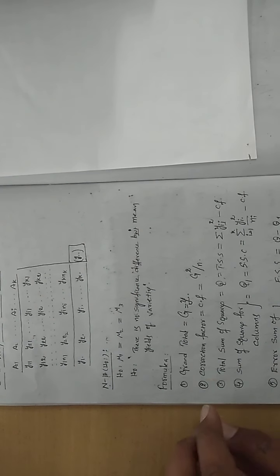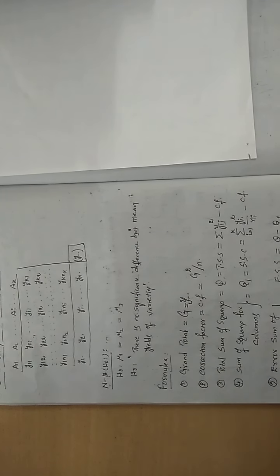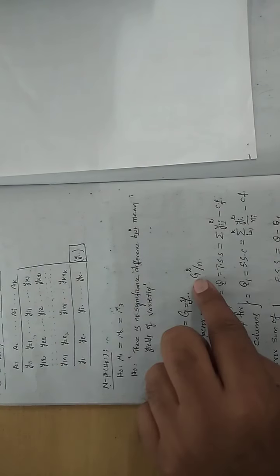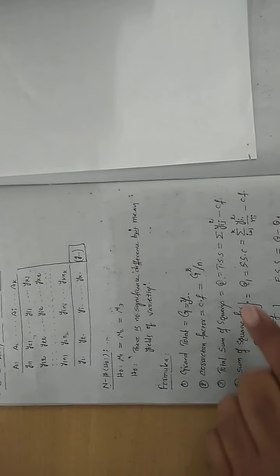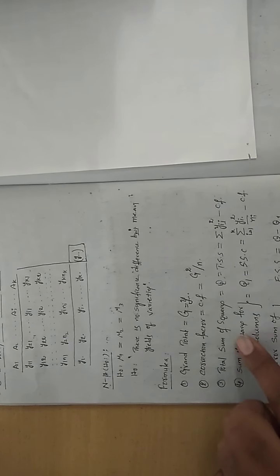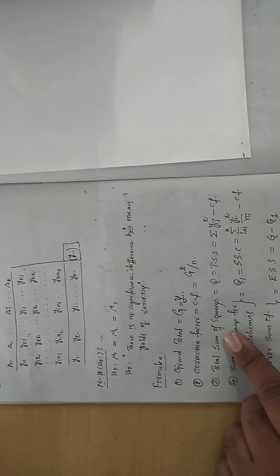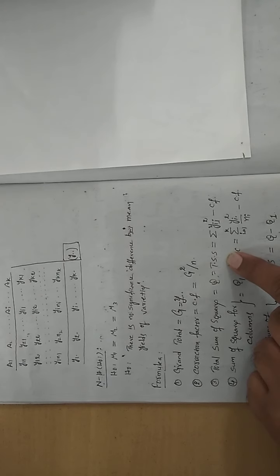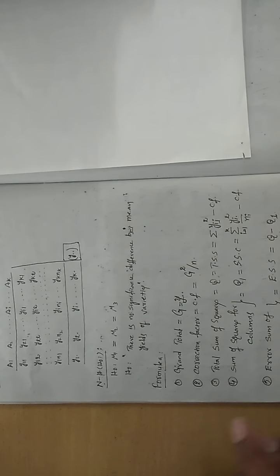In the table you get the total, row wise or column wise, whichever you take, you get Y double dot. The correction factor, this is most important. Correction factor, CF. How do you get it? The grand total square divided by the number of elements, you get the correction factor. The third one, the total sum of squares, in short TSS.